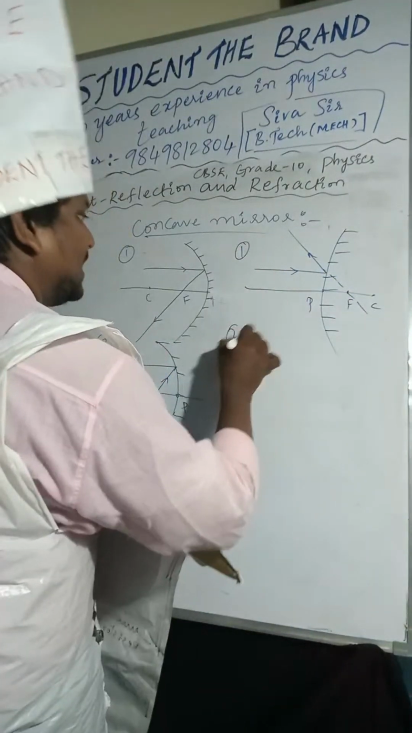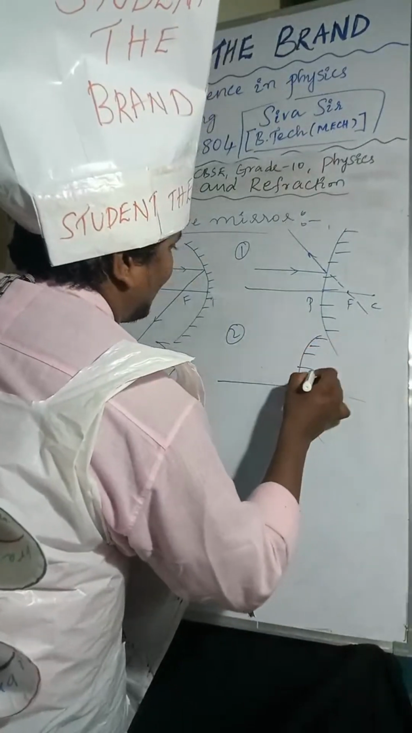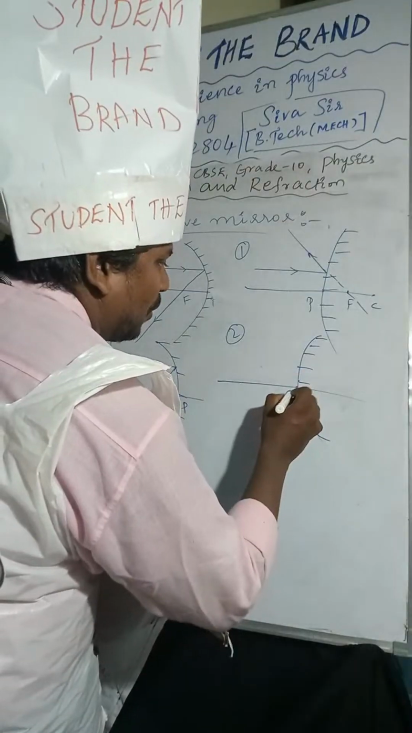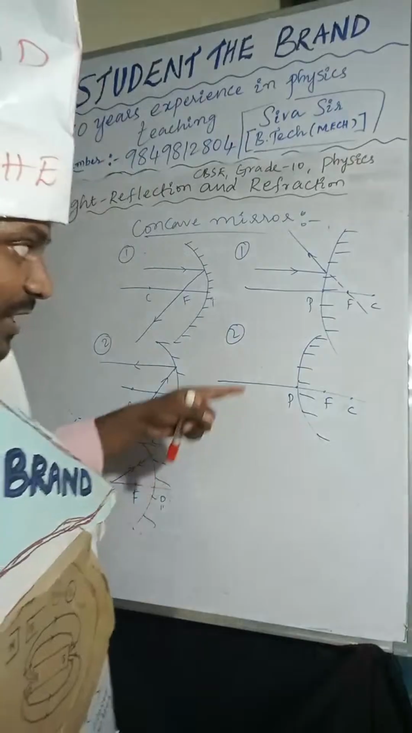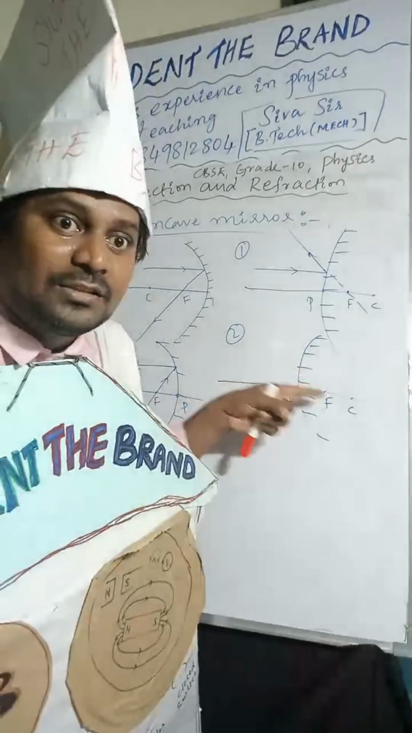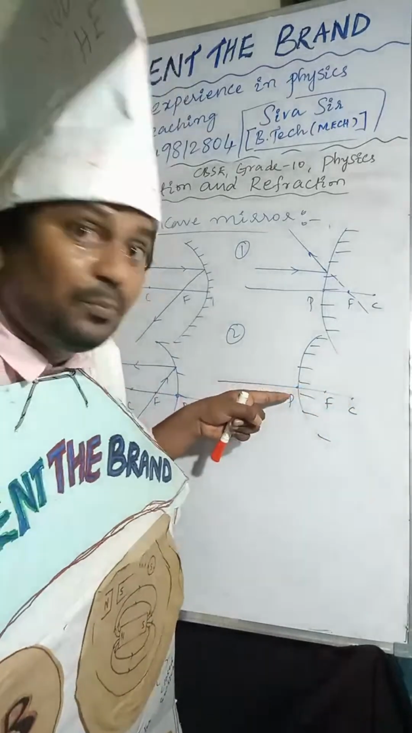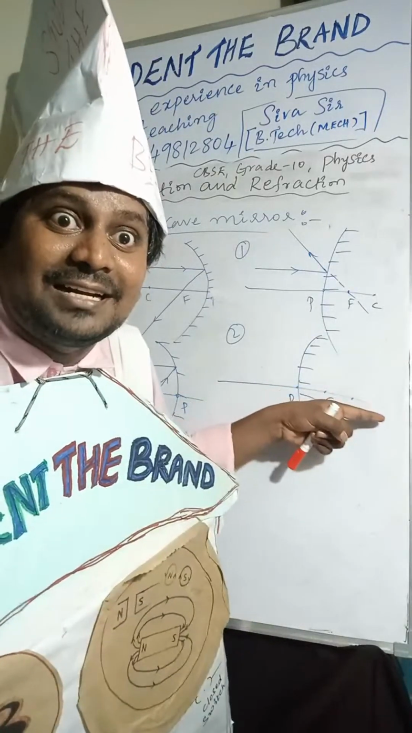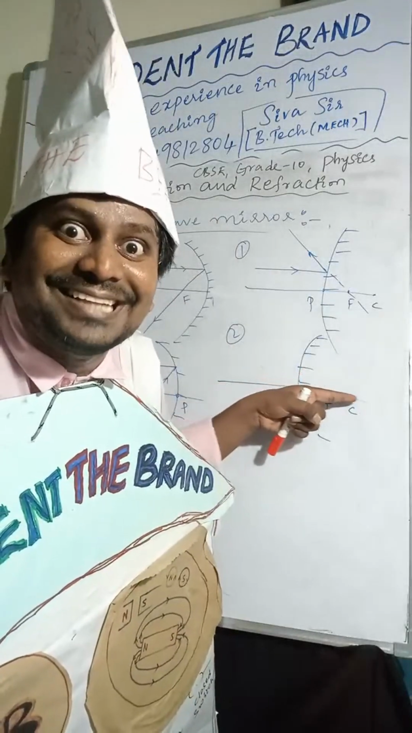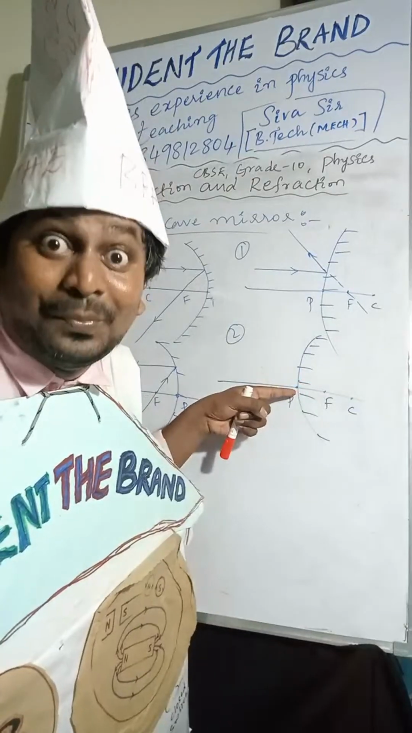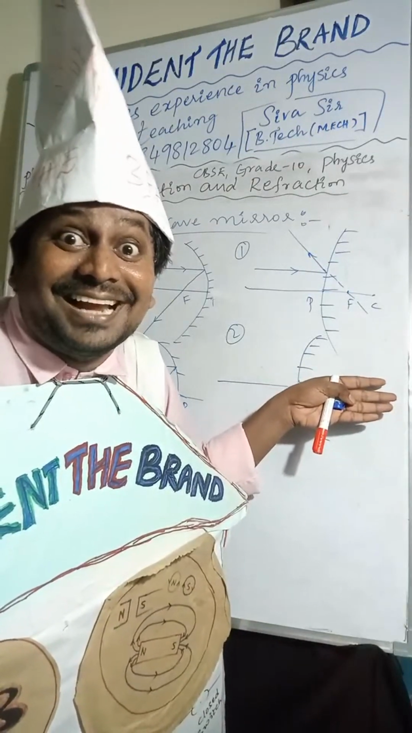Coming to the second one. This is the pole. This is the focus and center of curvature. Pole, focus, center of curvature.